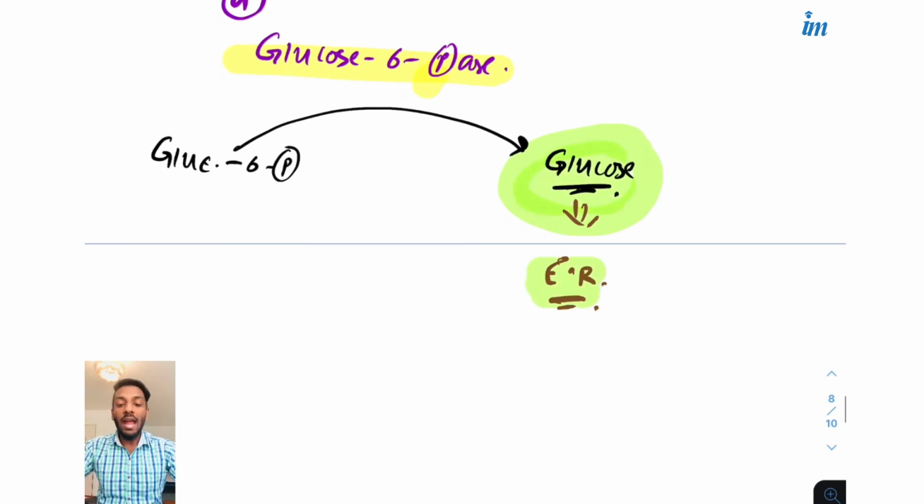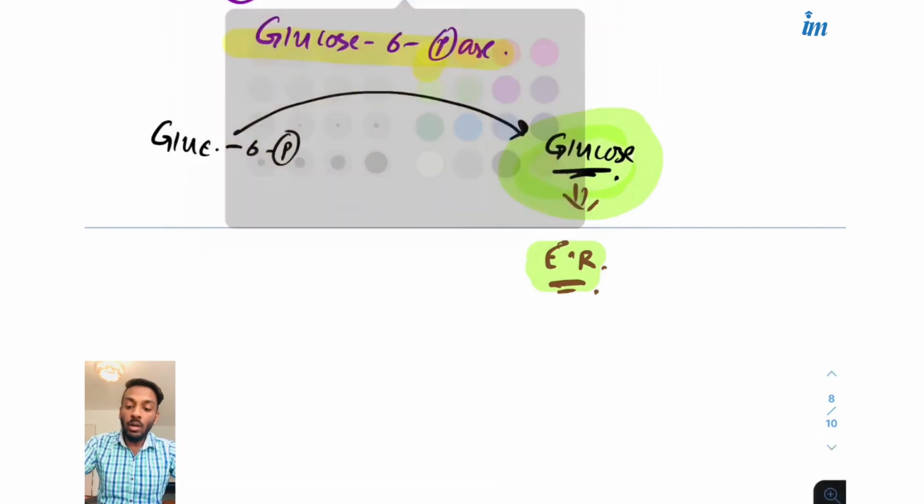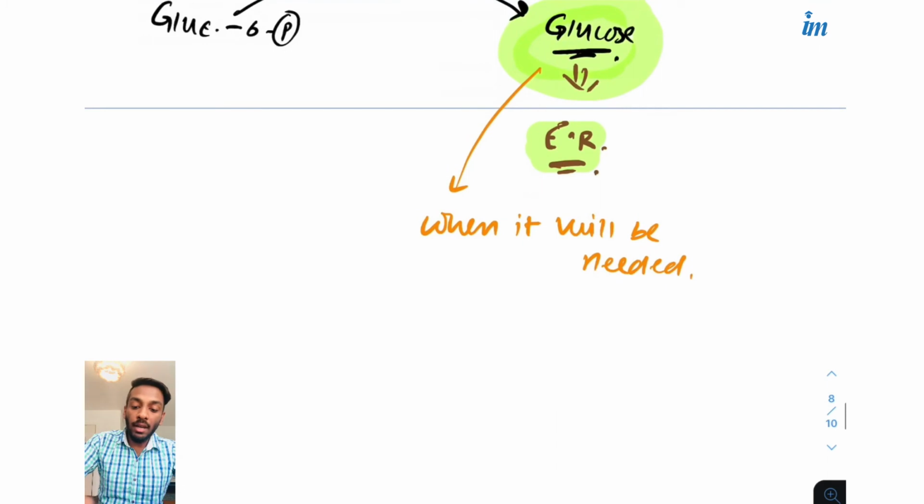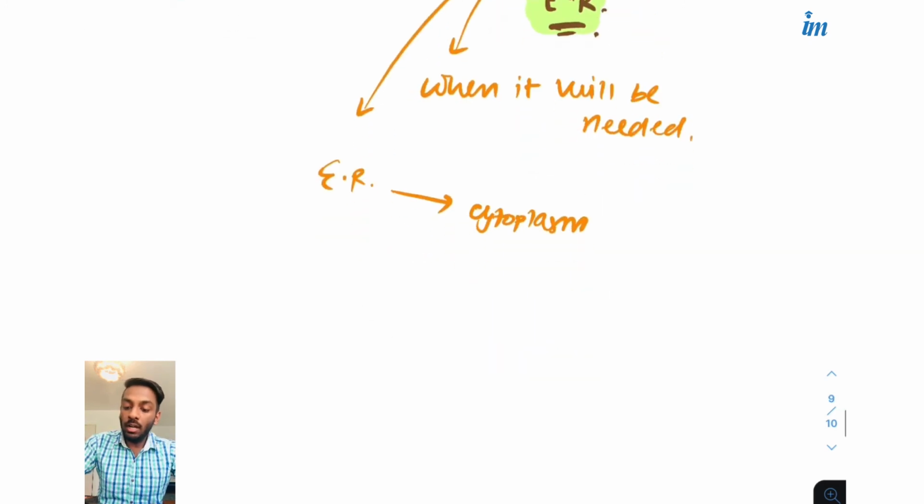In the ER. Okay, and when the need comes, when this glucose will be needed, we will use this glucose, we will bring that glucose from the ER to where? To the cytoplasm, and from the cytoplasm it will go into the blood and will be utilized.